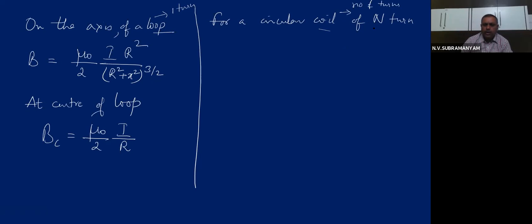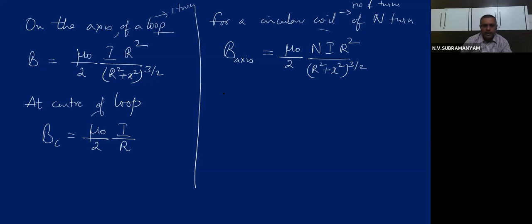So if a coil of n turns is considered, then the same formula for the magnetic field on the axis will have only one small change. Instead of I R square, you will get N I R square by r square plus x square, or x square plus r square also you can write, power 3 by 2.